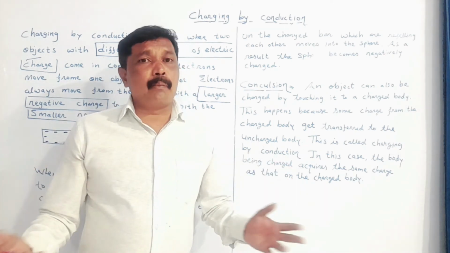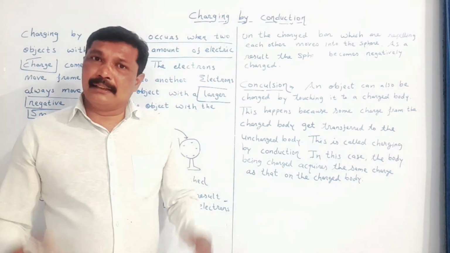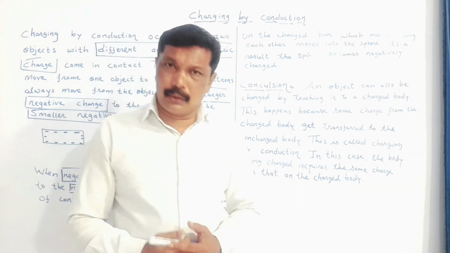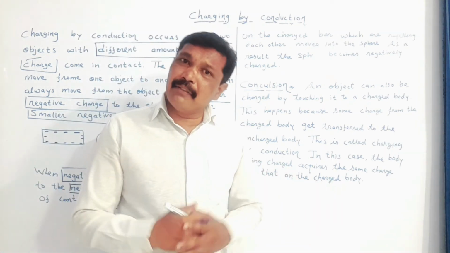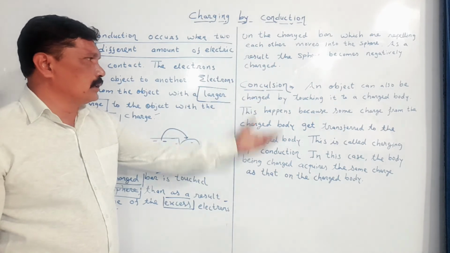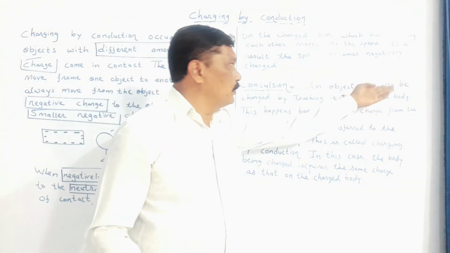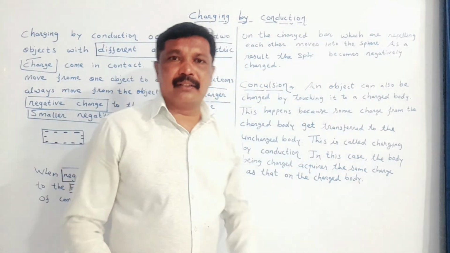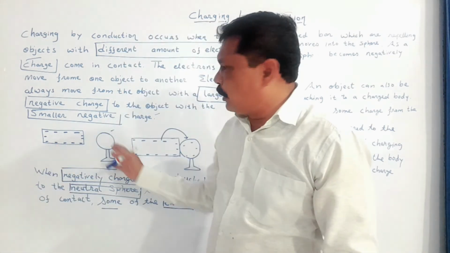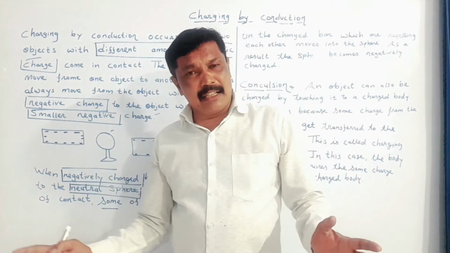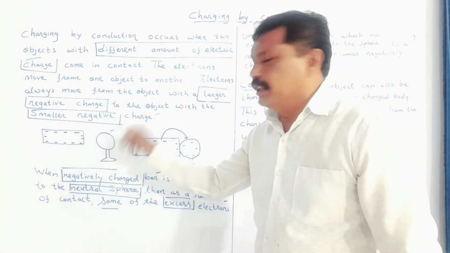My dear student, from all this brainstorming and this process, we can come to a conclusion. What conclusion can we draw? Conclusion: an object can also be charged by touching. Correct. We have taken two objects and we have charged them by touching each another.